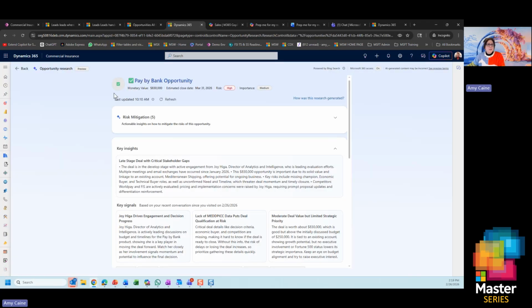And similar to what we saw for the leads, it's doing some deep dive research. Again, I'm working on other opportunities. I'm working on other deals. I'm sleeping at night, and it's going to go through and do the research for me. The way this is set up, that's a common question, is we do have a series of questions in the agents that you target. You say, we want to target this business, this amount. We want to try to sell these products. This is our company background. These are who our competitors are. So there's a lot of instructions that basically you fill in the blanks, and then it goes and does all of the research for you.